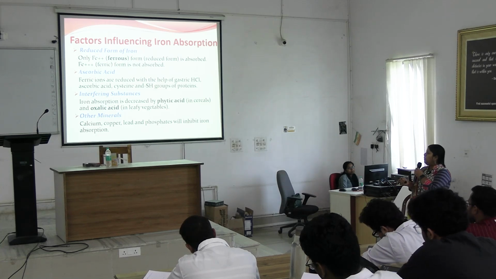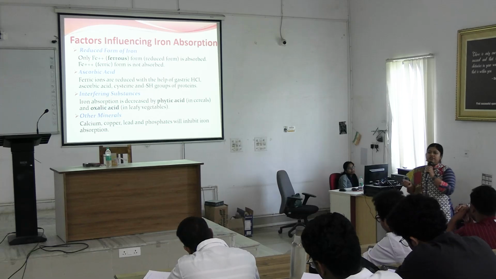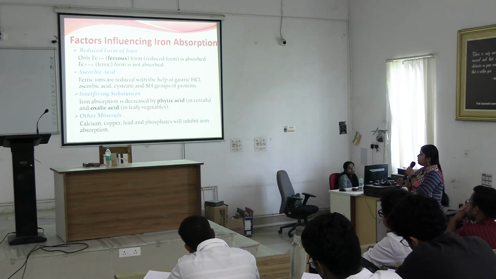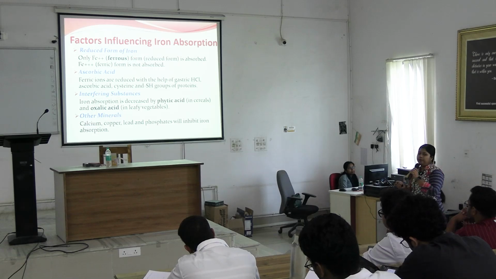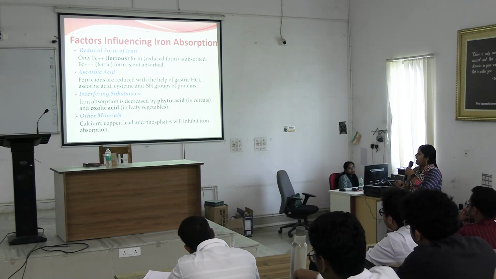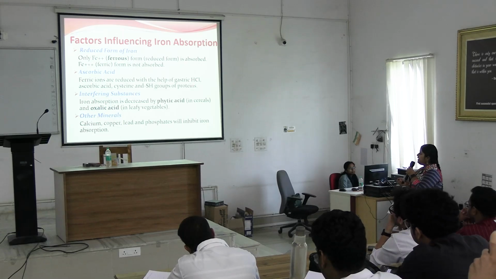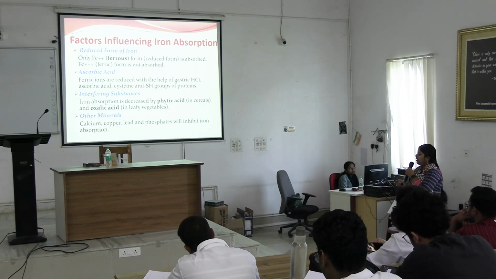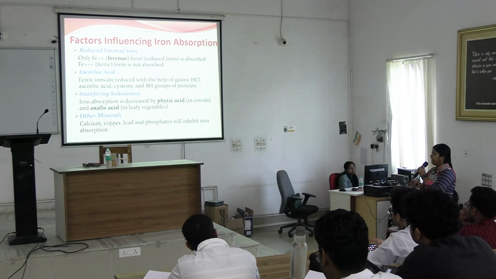Okay. So, what are the factors influencing iron absorption? Factors influencing iron absorption are reduced form of iron. Only ferrous form can be absorbed. Ascorbic acid: ferric ions are reduced with the help of gastric HCl, ascorbic acid, etc. So, the presence of ascorbic acid is also very important.